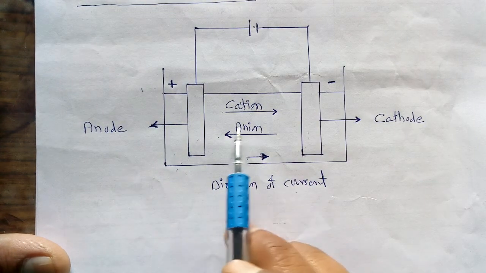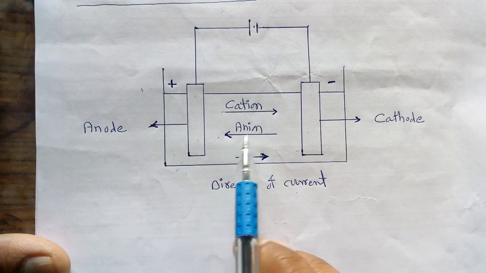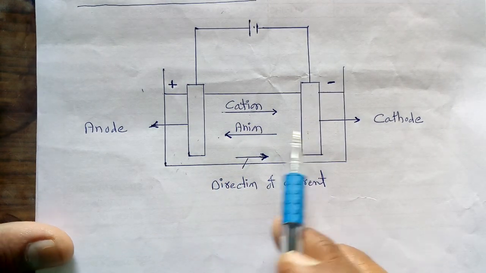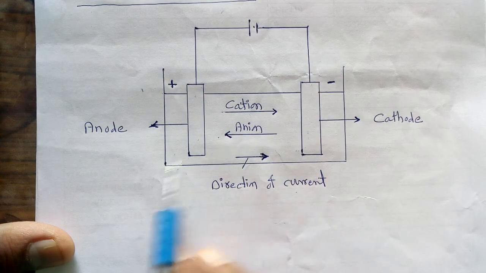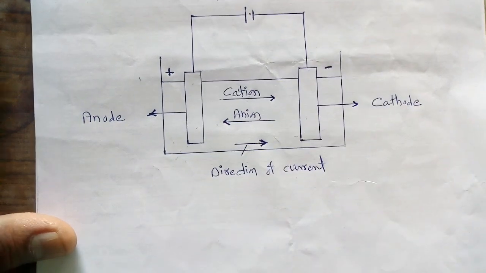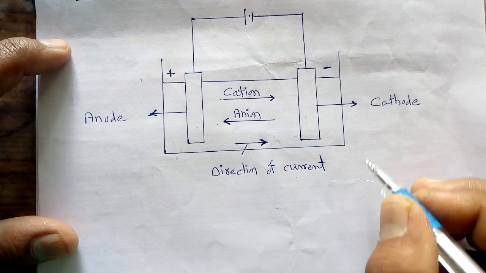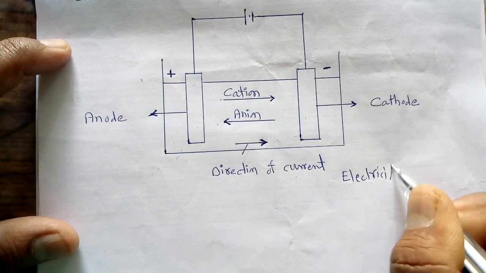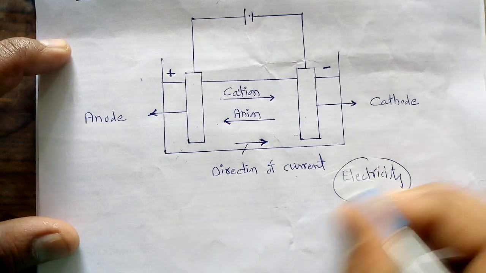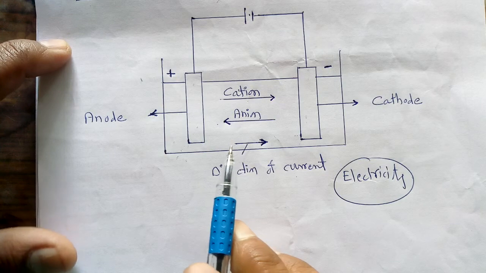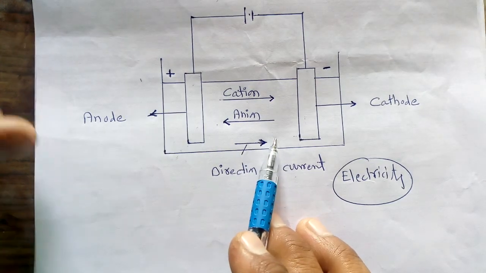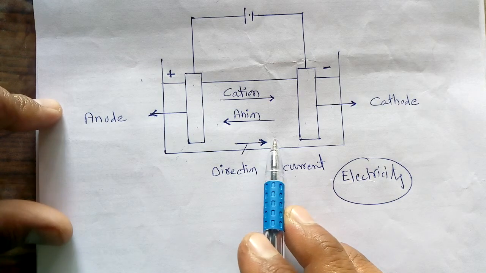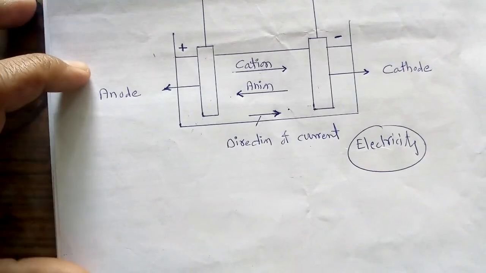In this way, the ions from the aqueous solution of the electrolyte get transferred towards the oppositely charged electrodes by the application of an external electric field, and electricity gets conducted by the aqueous solution of the electrolyte. So whenever electricity is conducted by an aqueous solution of an electrolyte, it is due to actual migration of ions.